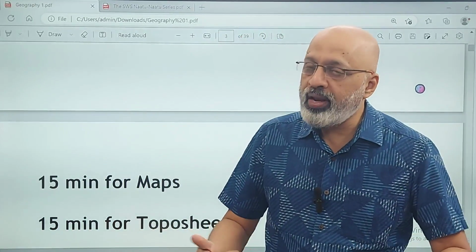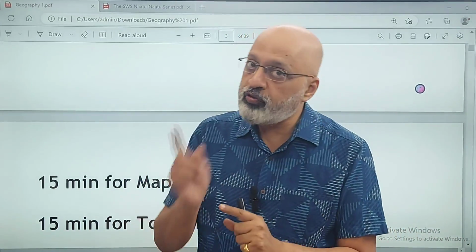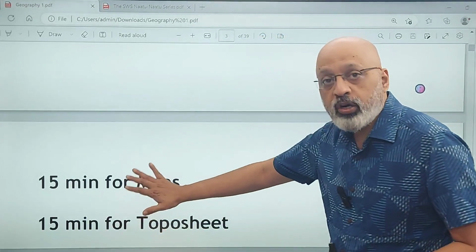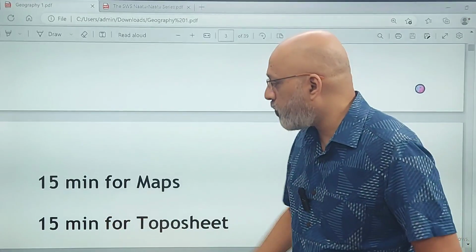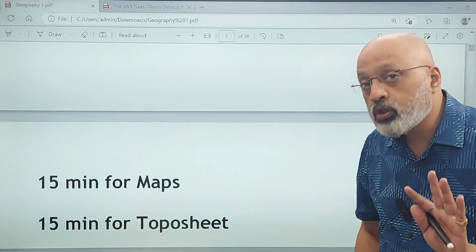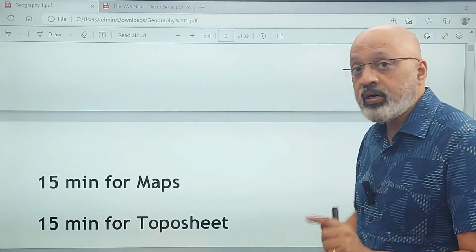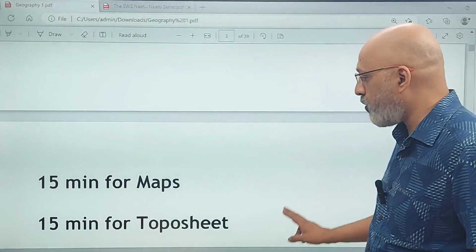In case if you don't know anything, leave that mark and make a note of it. ये मेरे को last में करना है, right? So do that right at the beginning. I'm allotting 15 minutes for map marking, which I think should be reasonable. 15 minutes to do the topo sheet question. So ये हो गया 35 minutes. So this is till 11:35. You would have finished with 30 marks of the paper.